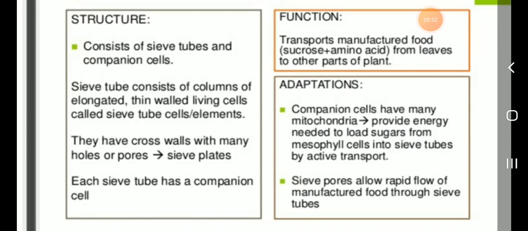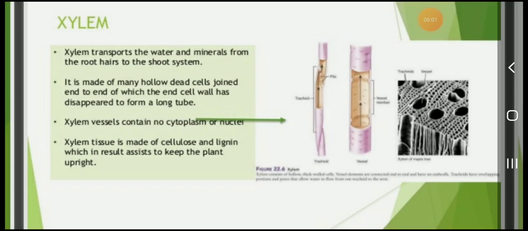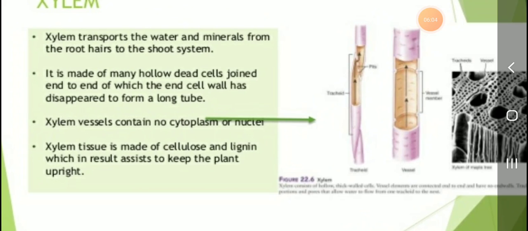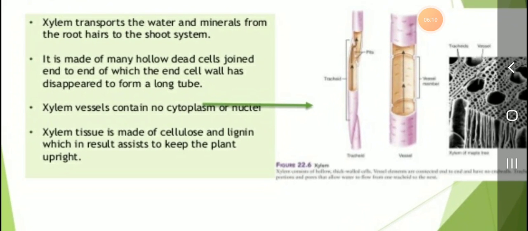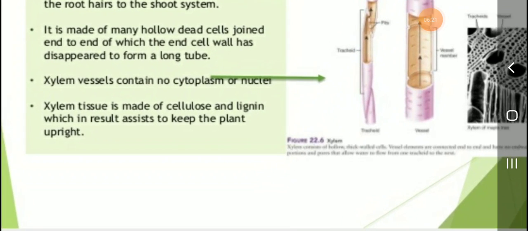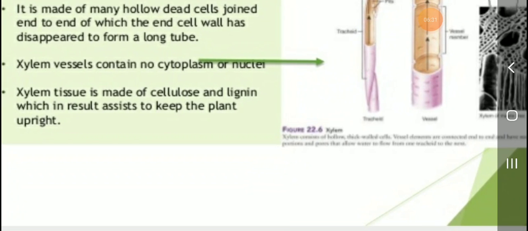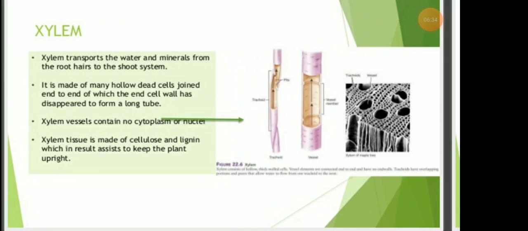Adaptations: the companion cells have many mitochondria, so the phloem uses active transport. See the picture. Xylem transports water and minerals from the root hairs to the shoot system. It is made of many hollow dead cells joined end to end, of which the end cell wall has disappeared to form a long tube. Xylem vessels contain no cytoplasm or nucleus. Xylem tissue is made of cellulose and lignin, which helps to keep the plant upright.